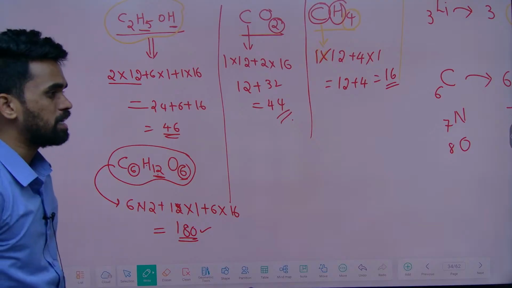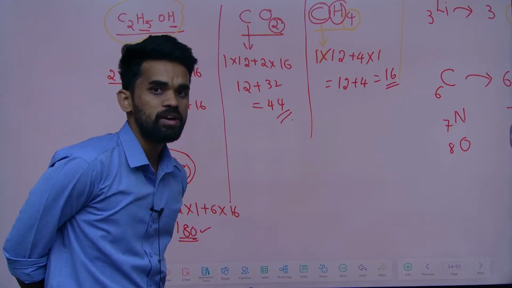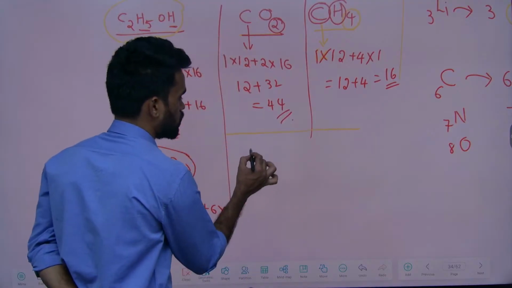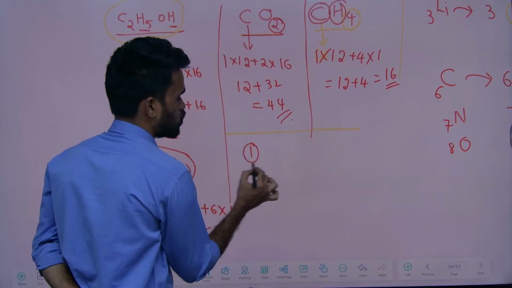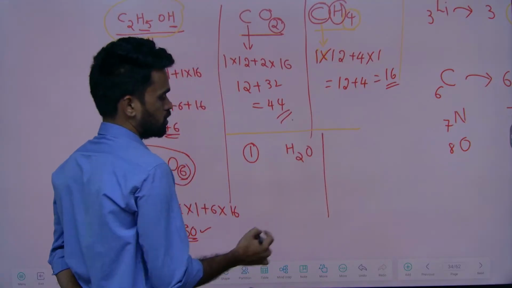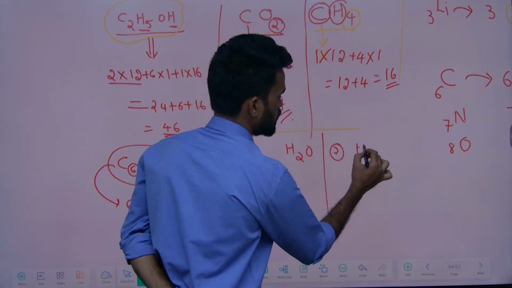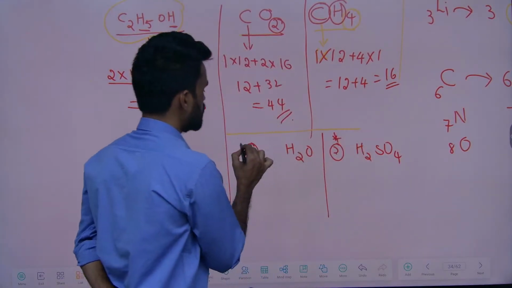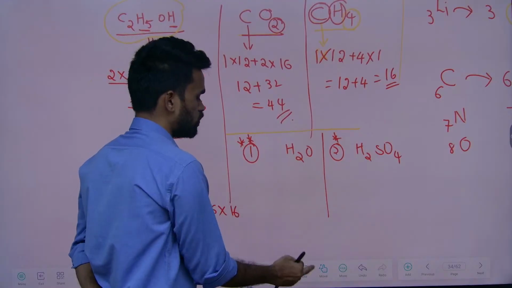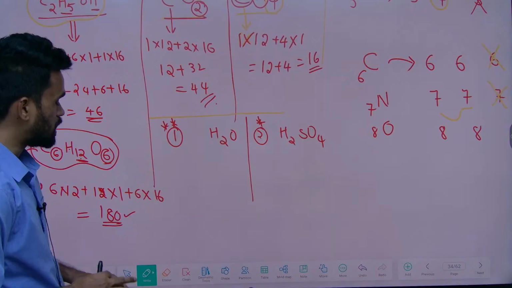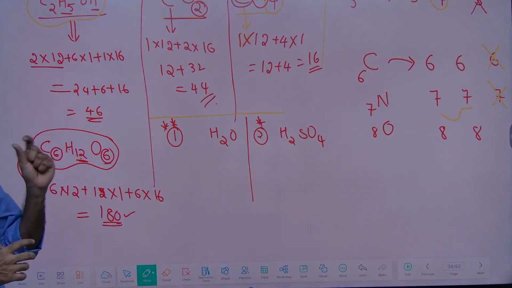As practice, I want to add a few more examples. You just do it on your own and tell me in the comment box. The first practice question I am giving you is H2O, water. The second one is H2SO4, sulfuric acid. Very important. All these we are going to use in our complete class 11th and 12th discussions. Randomly we will get all these things. It is better if you even remember those weights.